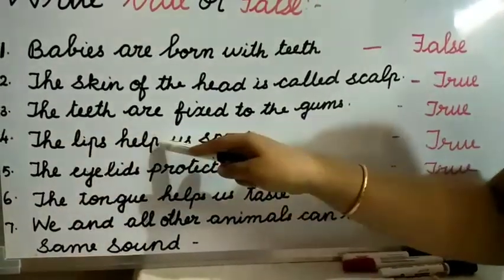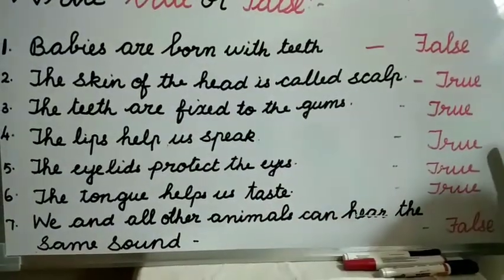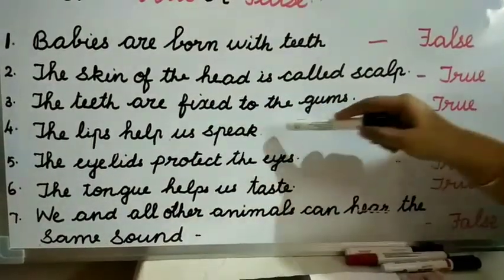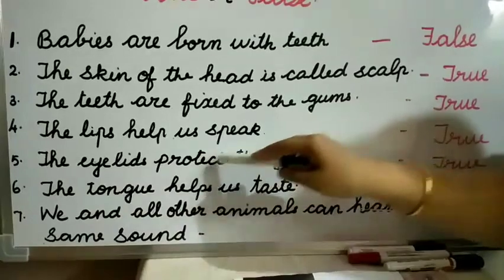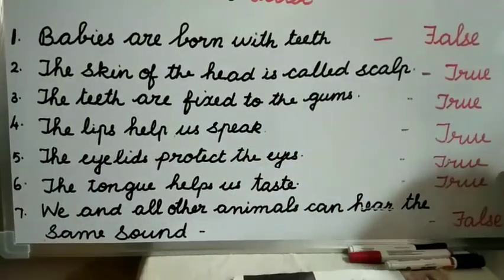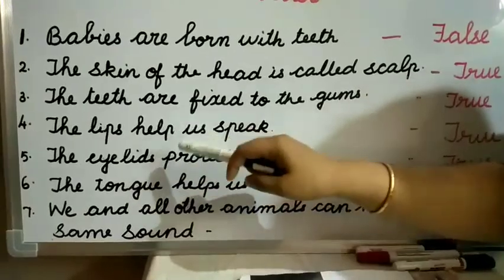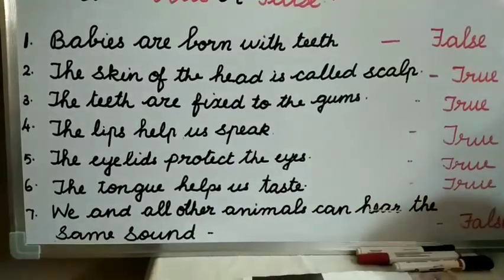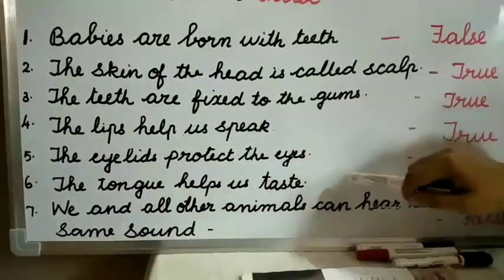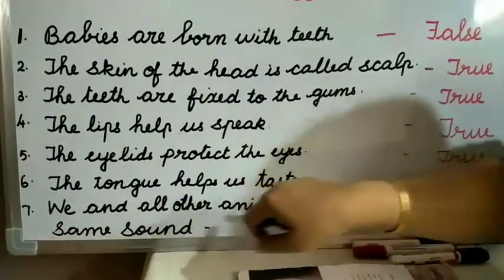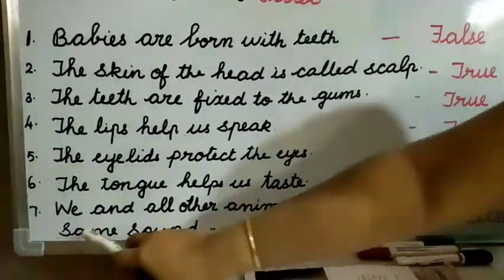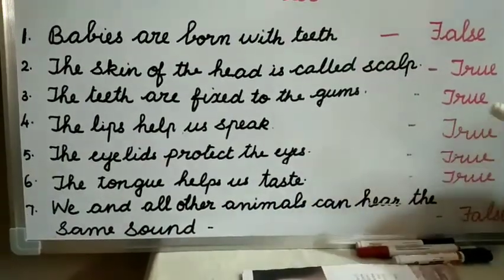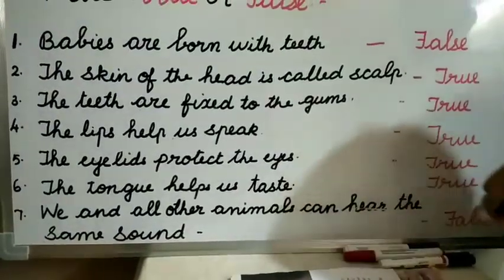Fourth one, the lips help us speak. Is it correct, children? Yes, it is true. We learned lips, teeth and tongue help us speak. And the fifth one, the eyelids protect the eyes. Is it correct? This is also true. The eyelids and eyelashes protect the eyes. And sixth one, the tongue helps us taste. Is it correct? Yes, the tongue helps us taste. Then seventh one, we and all other animals can hear the same sound. Is it correct? No. Dogs, cats and many other animals can hear sounds that we cannot hear. So it is false.